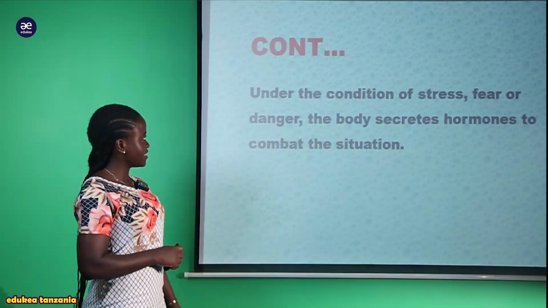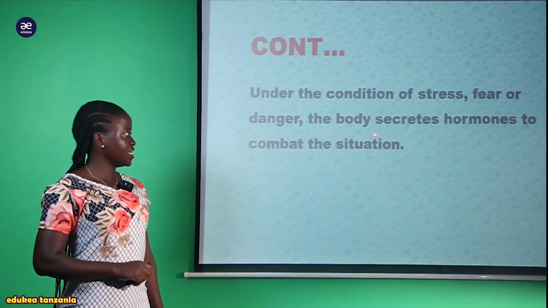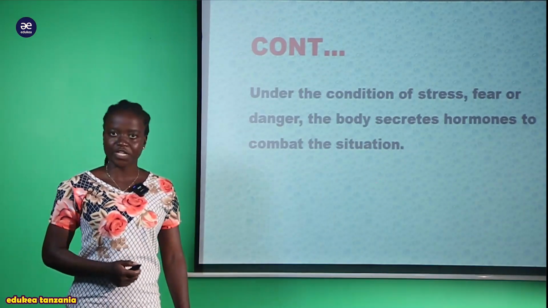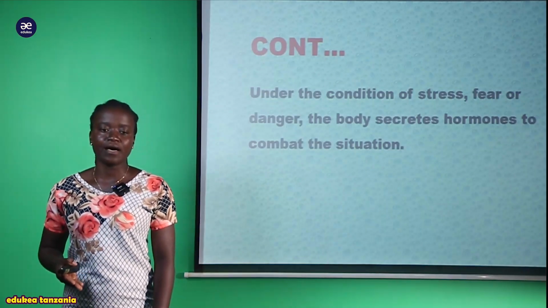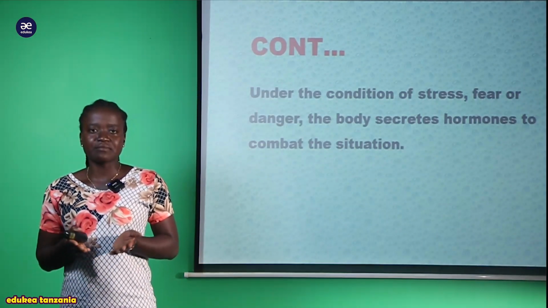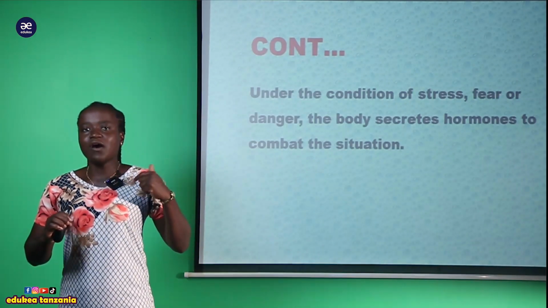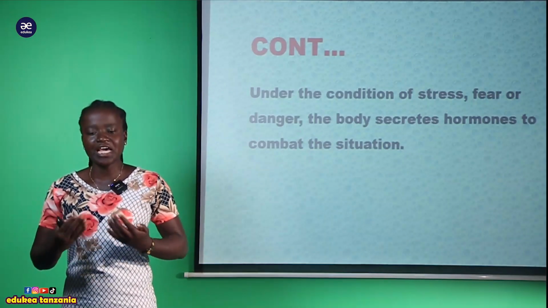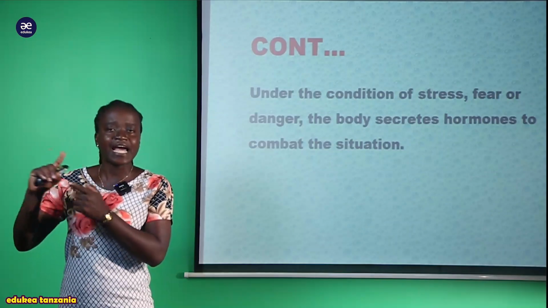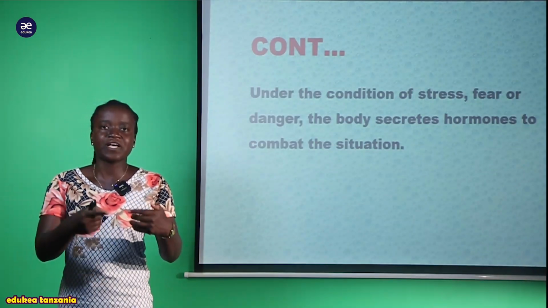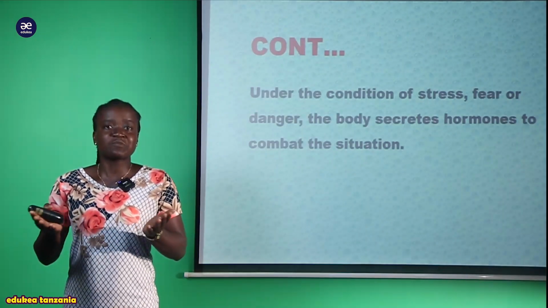And another, we can say that under the conditions of stress, fear or danger, the body secretes hormones to combat the situation. So even in a danger situation, for example, suddenly you meet a lion, it has opened its mouth and is coming after you. Then we say that suddenly the body will react by producing hormones. The hormones produced inside your body will help you either run from the situation, that is the presence of the lion, or faint right there.